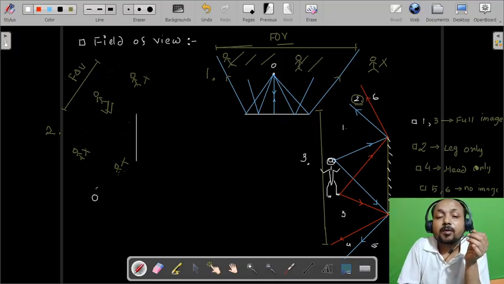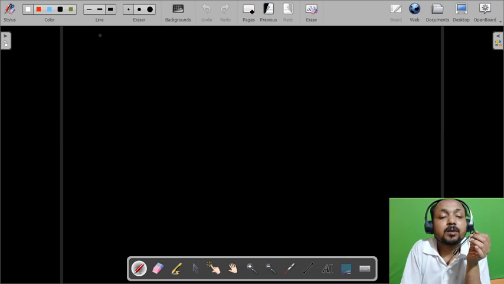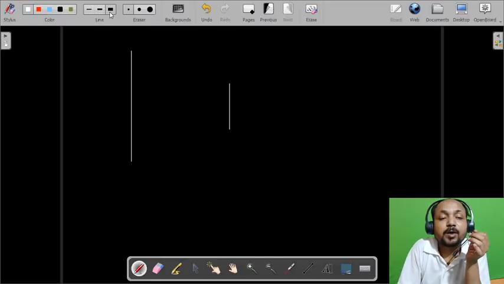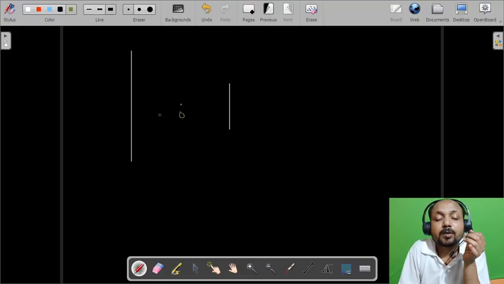Now let us take one example. Let's say this is a straight road, there is a plane mirror and an object is placed in between them. Let's say this is the object which is placed at the center of mirror and road.